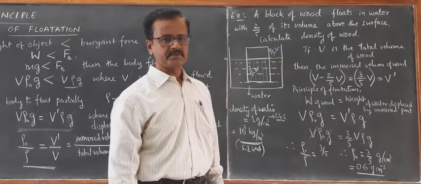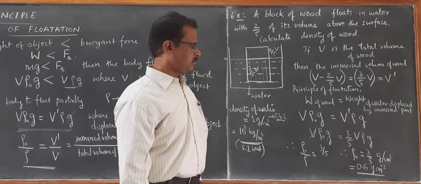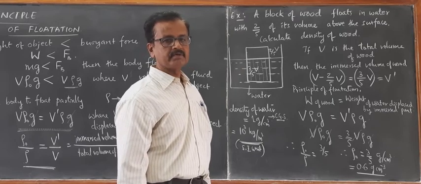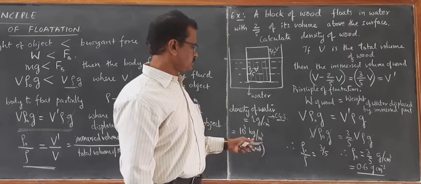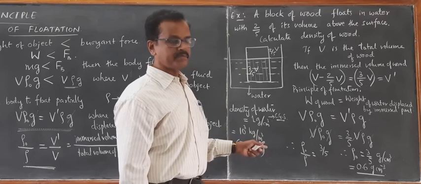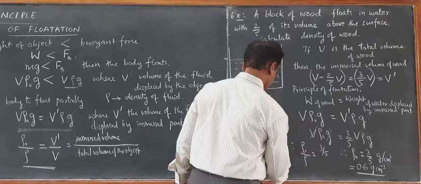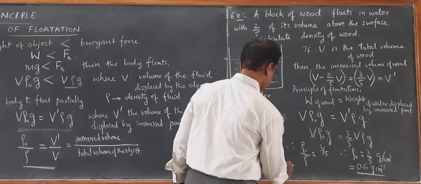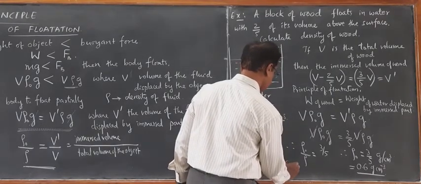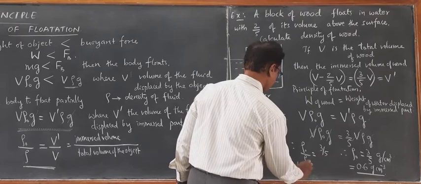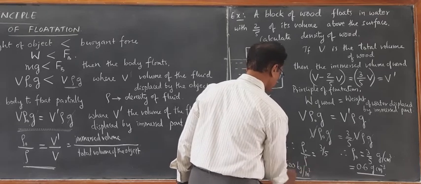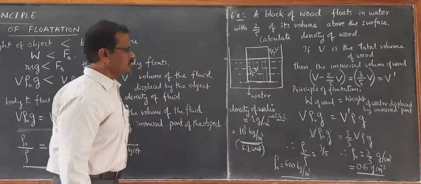0.6 gram per centimeter cube. Or you can write in terms of kilogram: 0.6 into 10 raised to 3, so it becomes 600 kg. So the density of the fluid in terms of SI becomes 600 kg per meter cube. So this is how one can solve the problem.